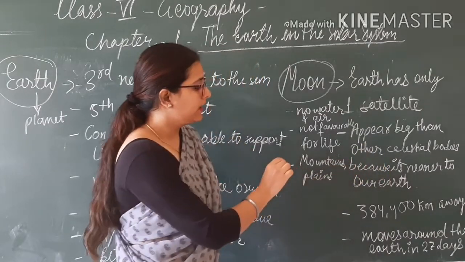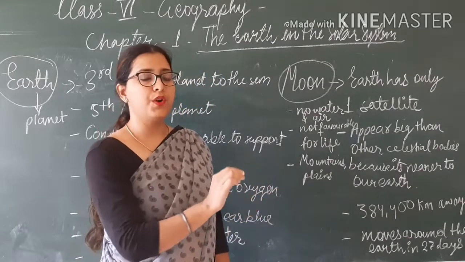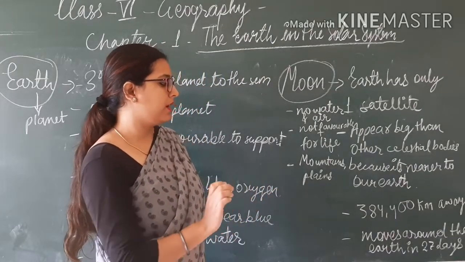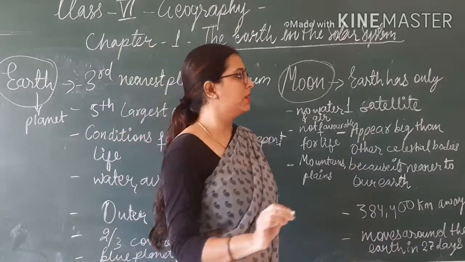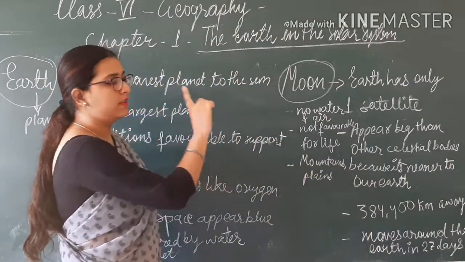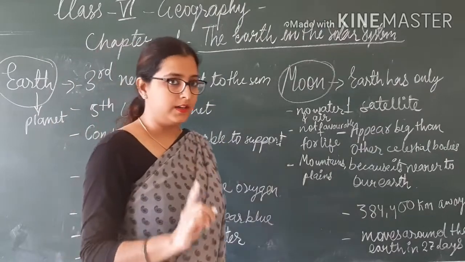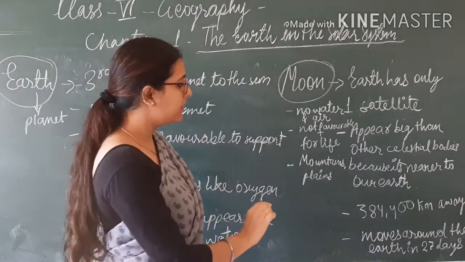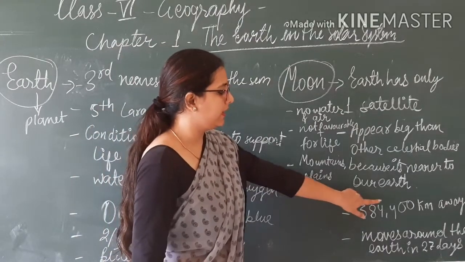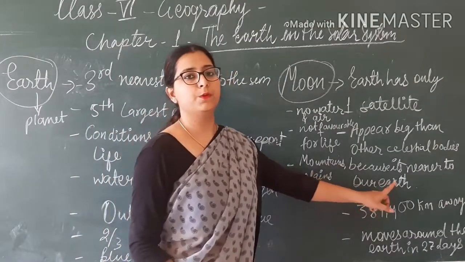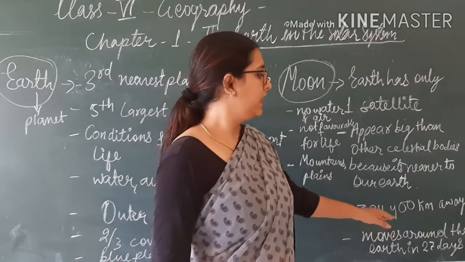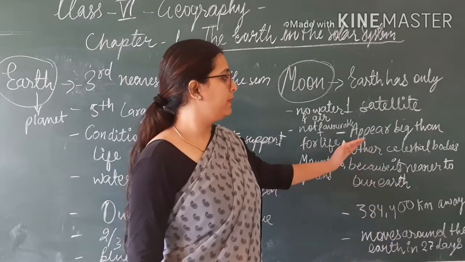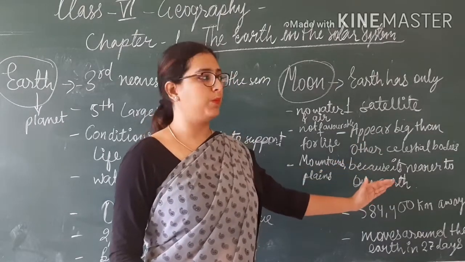It is 3,84,400 kilometers away from the Earth, and it moves around the Earth in 27 days. Means the moon is the only satellite of the Earth. That is why it looks bigger than other celestial bodies.